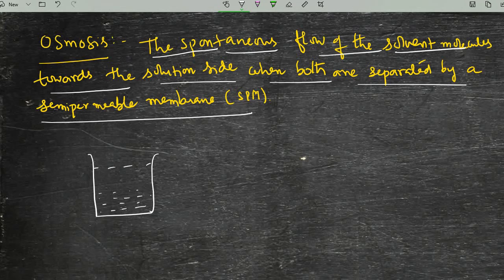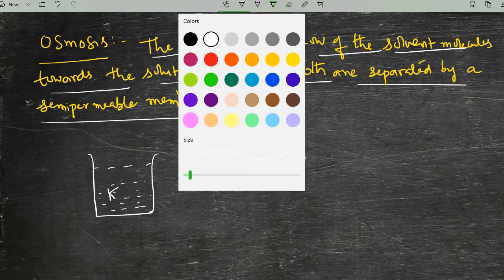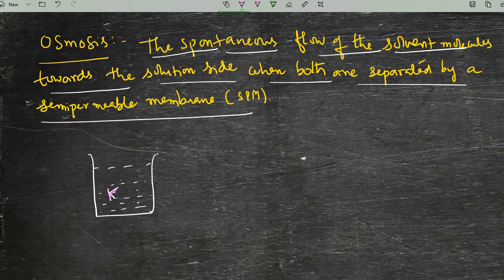First, then after, what I want to do here is, in this water I am taking KMnO4. You know KMnO4 is this type of color. Potassium permanganate I am taking in this one.